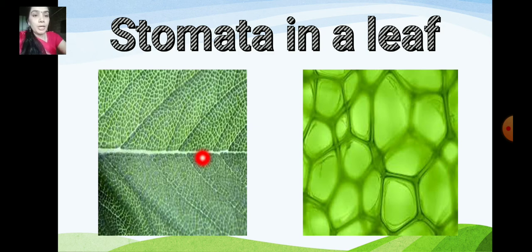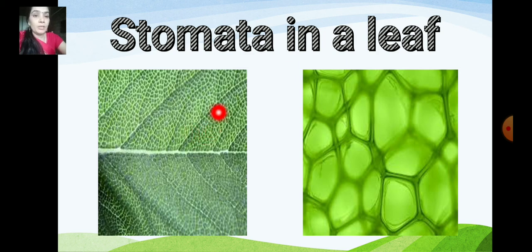When you take the leaf, on the underside of the leaves there are very small openings called stomata. When you see under the slide, you can see very tiny small openings. Can you see here? Yes, these are called stomata. In singular it is stoma.